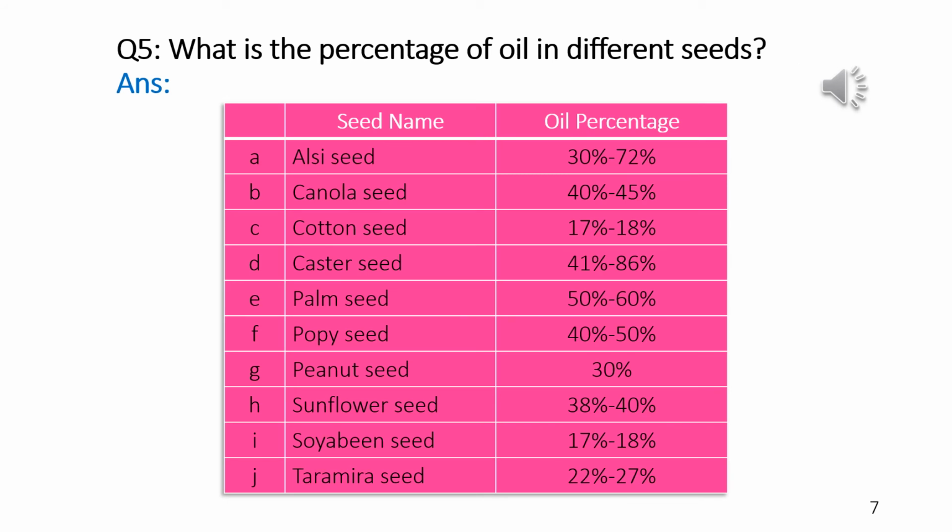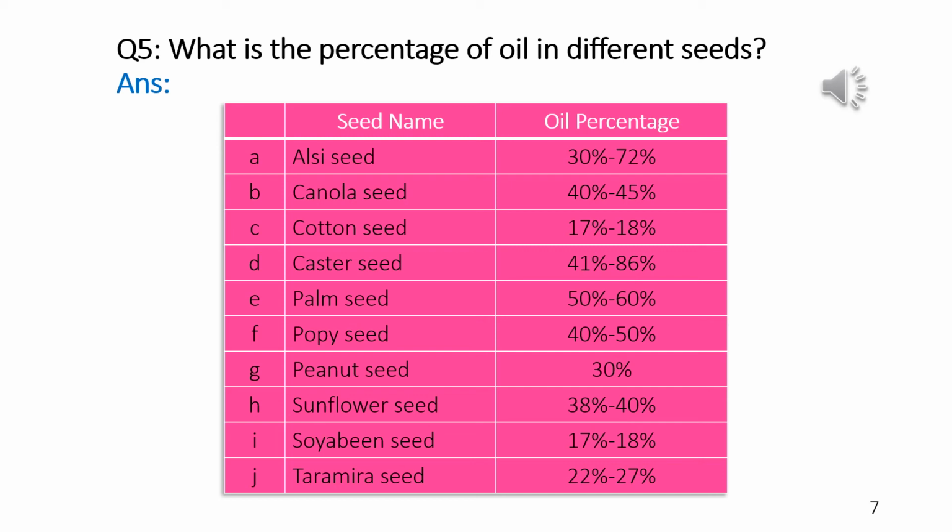Percentage of oil in different seeds. In different seeds, the percentage of oil is present in different amounts. You can see there are 10 seeds in this slide.